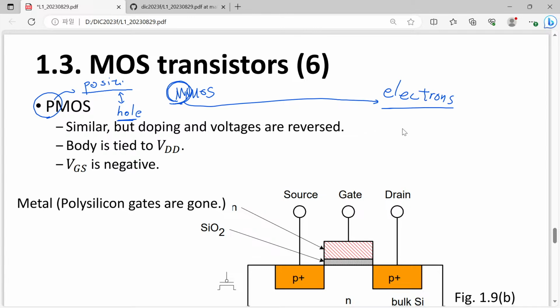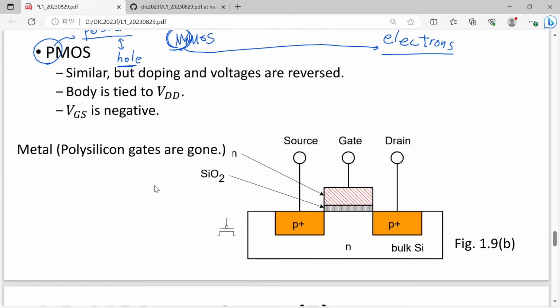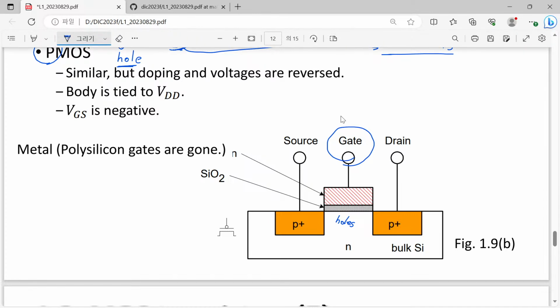Then in this P MOSFET, now you collect holes. The number of holes is controlled by your gate voltage. Otherwise everything is identical. Previously, with the N MOSFET, when we have a sufficiently high voltage, we get many electrons.